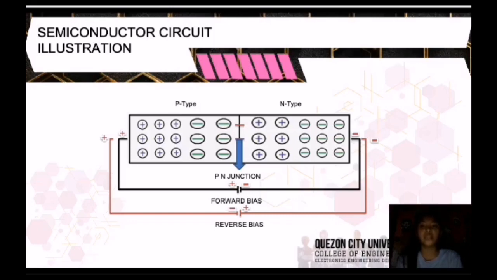The reverse potential is the strength of the potential barrier. The potential barrier resists the flow of charge carriers across the junction. Reverse bias creates a high resistive path, so no current flows through the circuit.